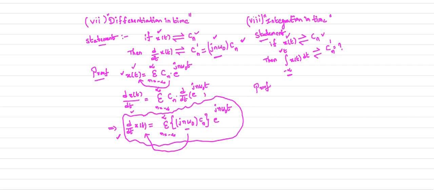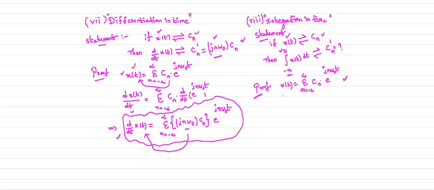So the proof is very simple. Let us consider this equation again. What is your x of t according to the complex exponential Fourier series expansion? Your x of t equals the sum from n equals minus infinity to plus infinity of Cn, which is your complex exponential Fourier series coefficient, e power jn omega naught t. So this is your x of t.